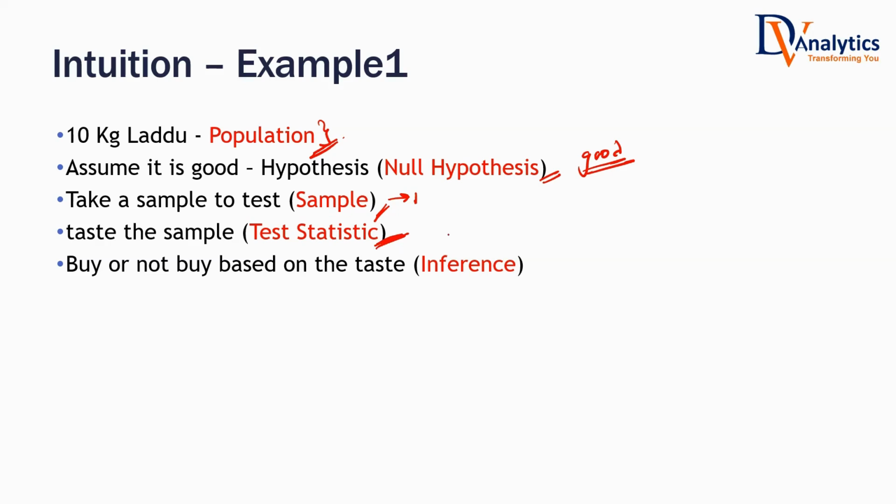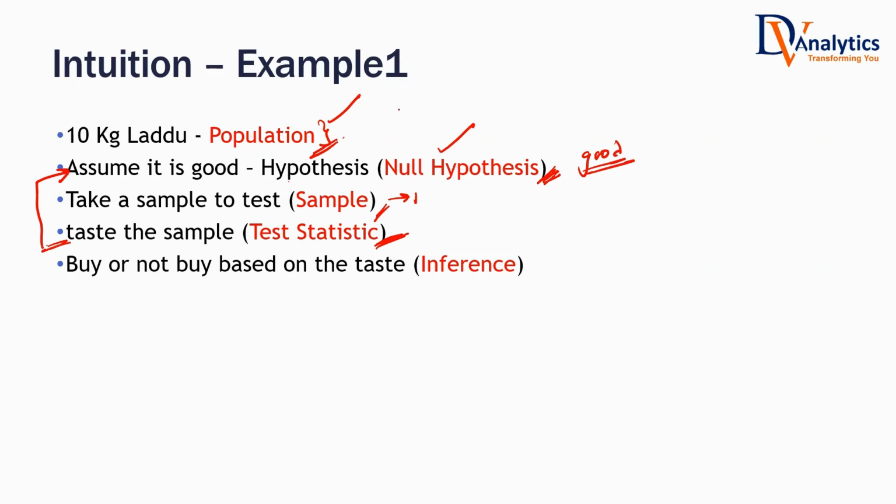Based on that, we either accept or reject the null hypothesis. Are you with me? After tasting, you either accept or reject the null hypothesis. What do you mean by accepting the null hypothesis? You started with an assumption that the laddus are going to taste good. Then you accept it, you buy the population. After eating it, if the laddu is not tasting good, you reject the null hypothesis. What do you mean by rejecting the null hypothesis? You started by saying that the taste is good, but you reject it.